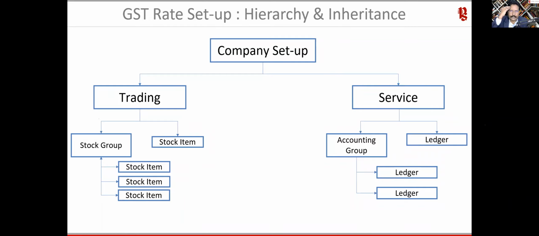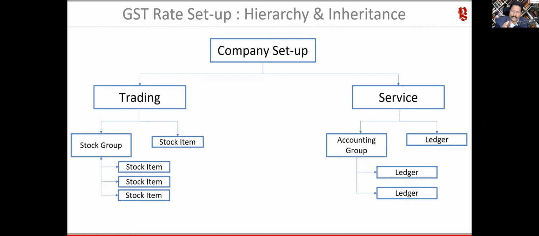Normally the first thought process that you will get is, okay, let me create one more ledger, repair and maintenance GST at 18%, repair and maintenance GST at 28%. So like this, you will start creating multiple ledgers just because you need a proper classification. So Tally says, no, don't worry.